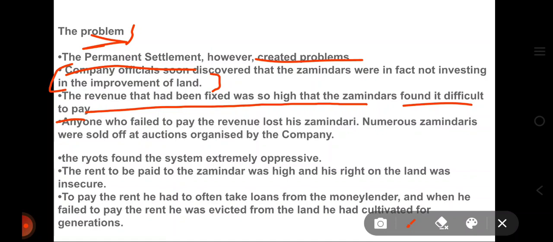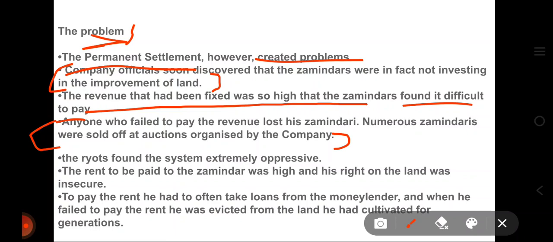Anyone who failed to pay the revenue lost the zamindari right. Numerous zamindaris were sold off at auctions organized by the company. So this was the problem. The main problem is the revenue that had been fixed was so high, the zamindars found it difficult to pay, and anyone who failed to pay this revenue lost his zamindari right. And numerous zamindaris were sold off at auctions organized by the company. The ryots found the system extremely oppressive. The rent to be paid to the zamindar was high.